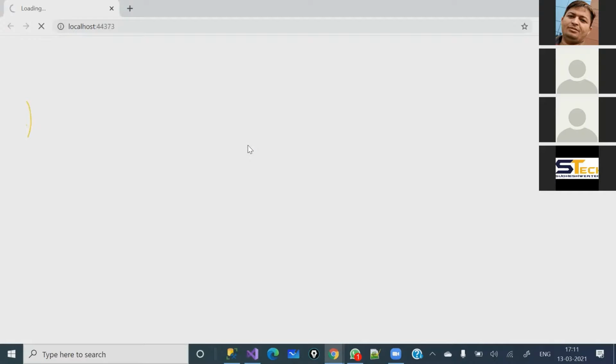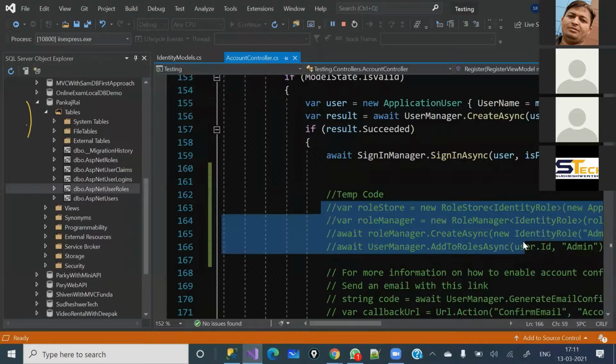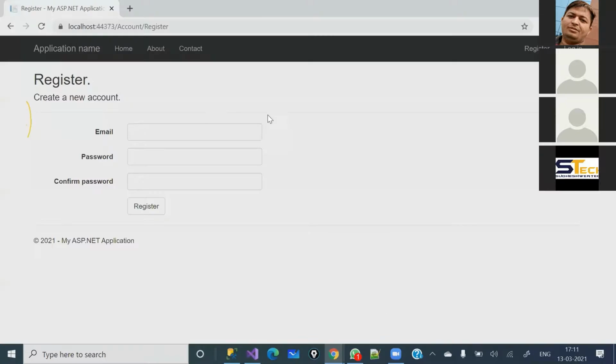The other registration which I am going to do here will be just a normal user. They don't have any role assigned, right? As you know, this is the piece of code which entered the values into the roles table and the role mappings table, right? But for the new user which I'm going to create here, I'm just going to create user@testing.com, and I'm going to give the password user@123, again user@123.